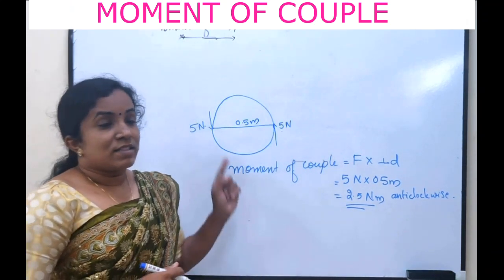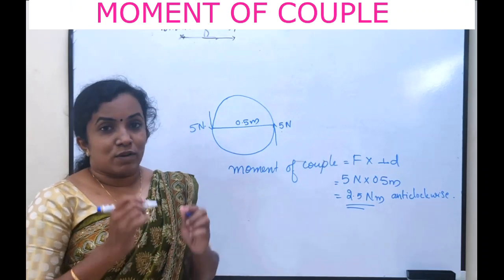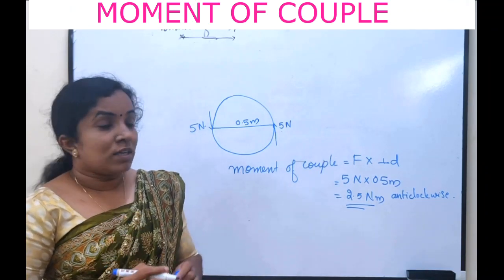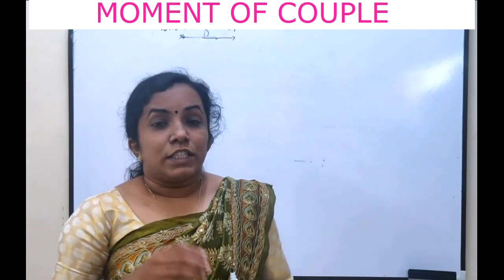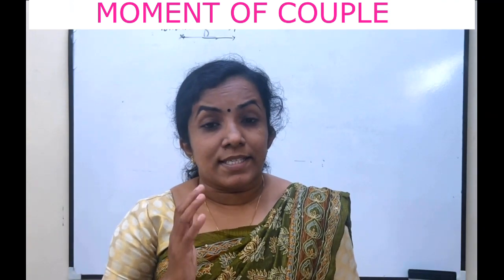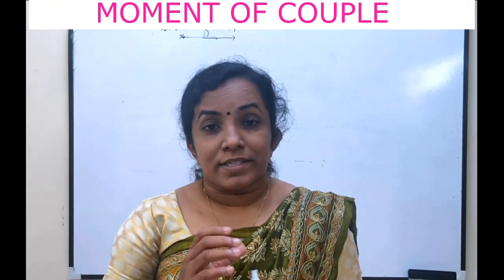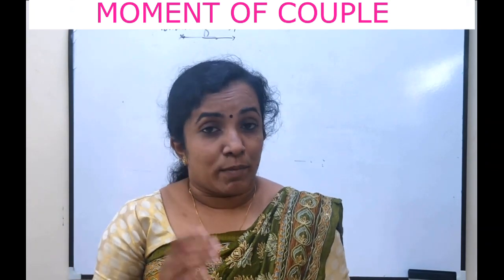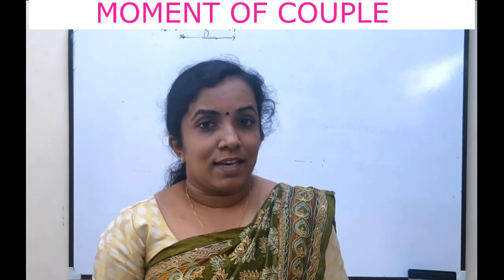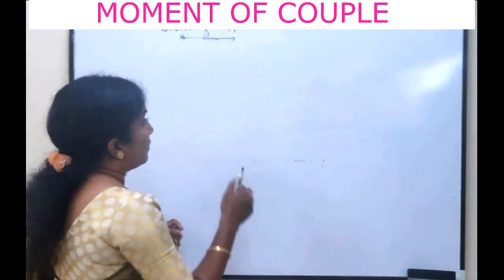Here, the steering wheel produces an anti-clockwise rotation of torque 2.5 Newton meter. The moment of couple is the same for all points along the same plane. Moment of couple means the rotational effect, is it? So, let's see an example.